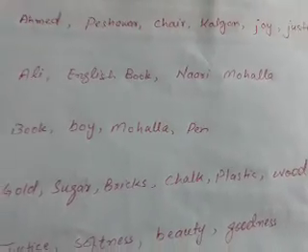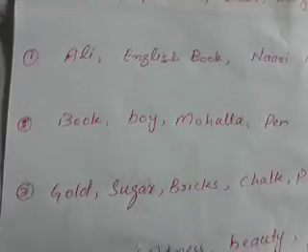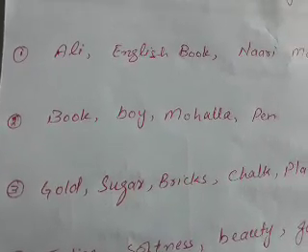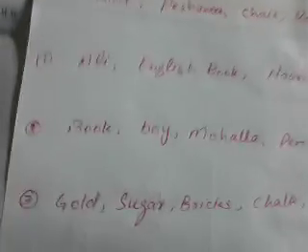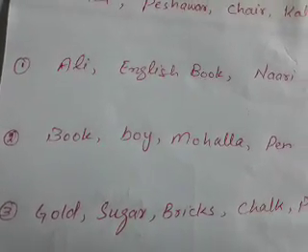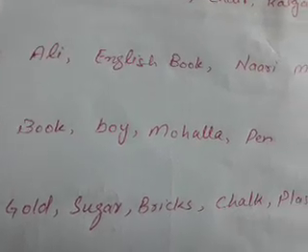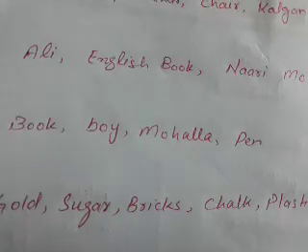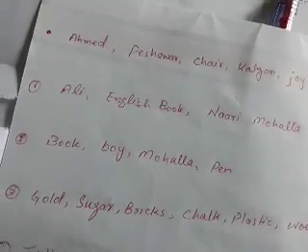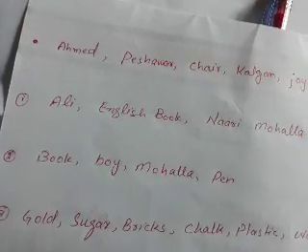Students, these are the names of a substance or a material. Gold is a substance or material. Sugar, similarly, bricks is also used as material. Chalk is also a material, a substance, and plastic and wood are also materials.